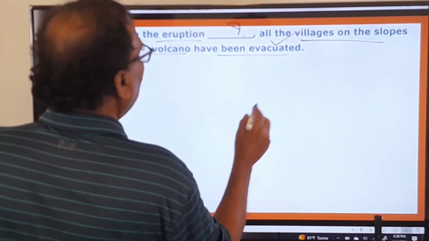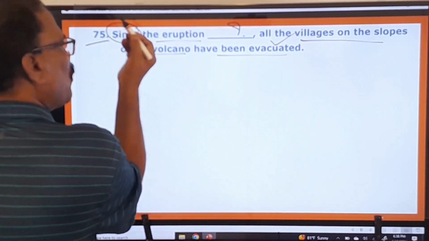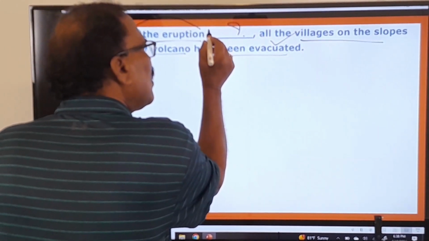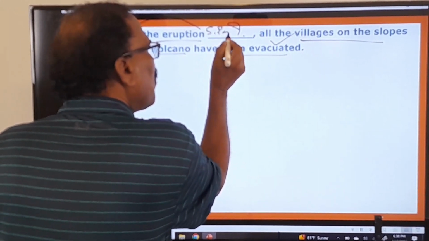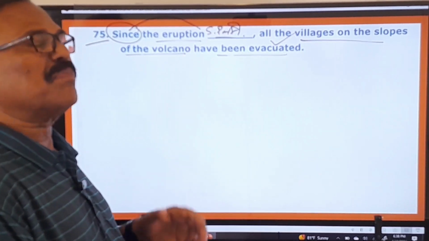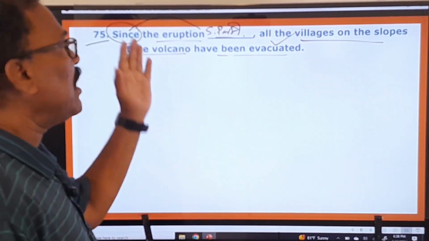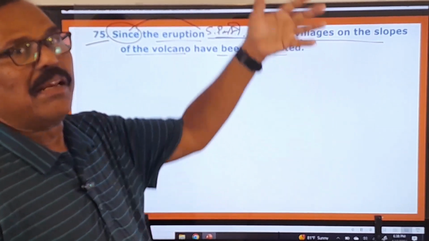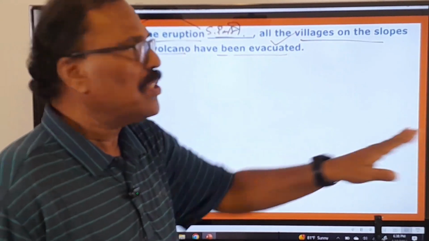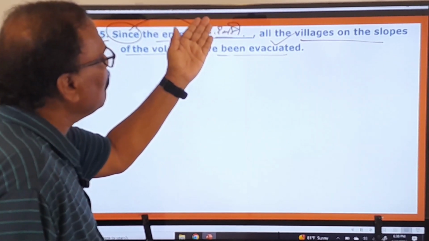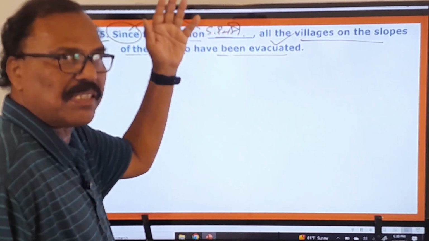Because here "since" is there, I am giving you a clue: with "since," you must always use the simple past tense. Remember? Since my father died, since she returned from Mumbai, since he joined the army. So after "since," only the simple past must be used in the sentence.